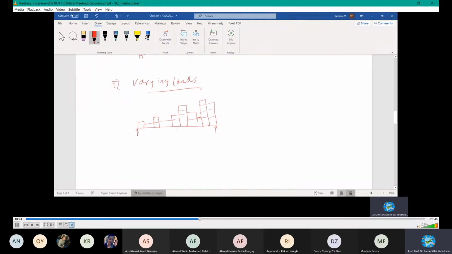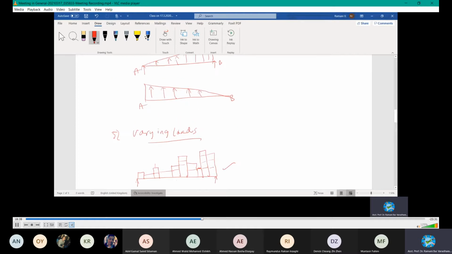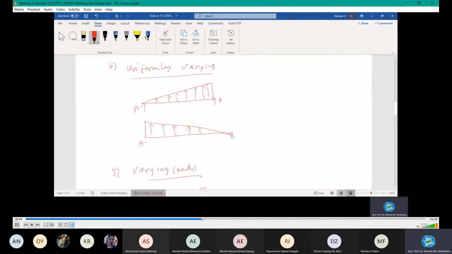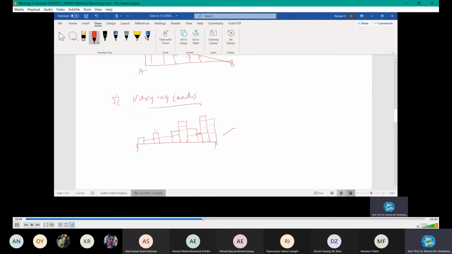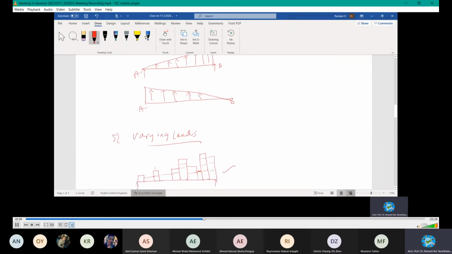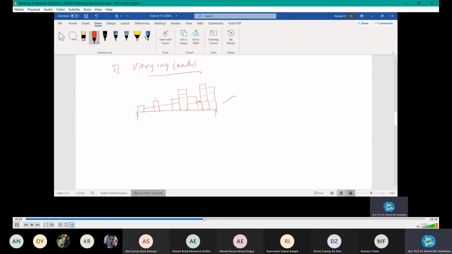Mostly in design, we will assume the load to be uniform so that even if it is a little bit extra, it's still on the safer side. This is the real case. Sometimes it's one building, 2 blocks, 3 blocks, but we analyze all using these types of loading 1 to 4, and then the 5th one is automatically addressed. When you learn thoroughly about 1 to 4, you know how to manage the 5th one. You will get experience to do that, right?